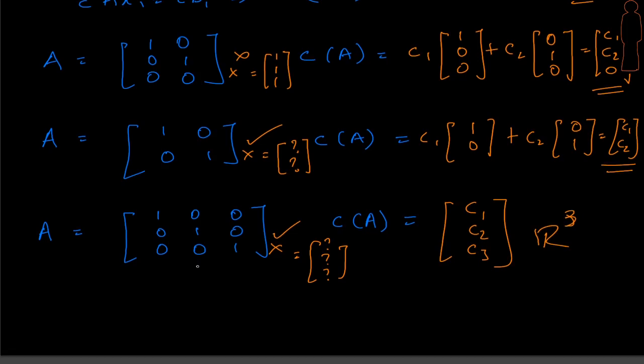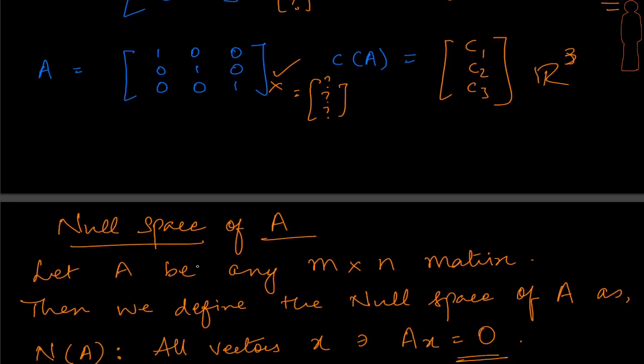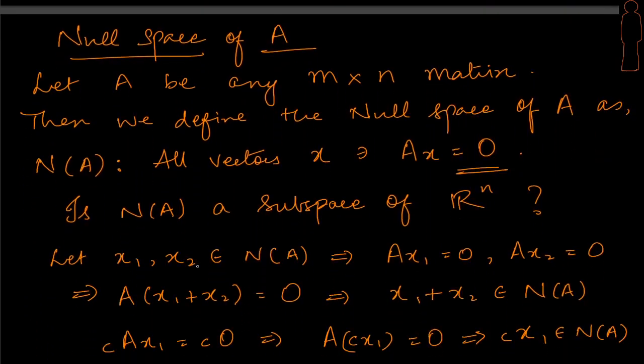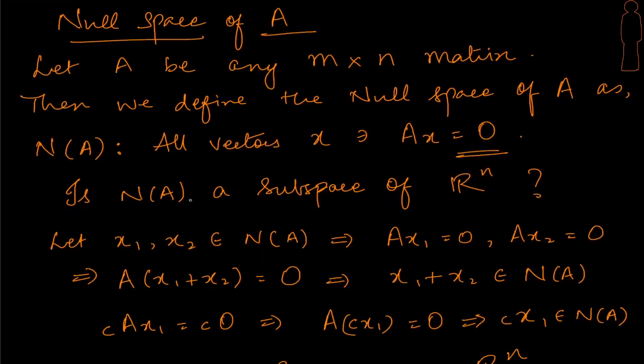So next we are going to look at another subspace, which is called the null space of A. This is the null space definition, slightly different from the column space, so let's pay attention to how it's being defined. The null space of a matrix is defined as the set of all vectors x such that Ax is equal to 0.